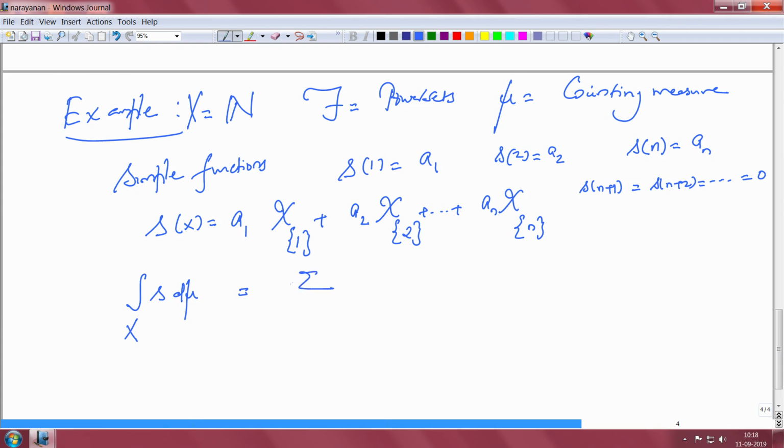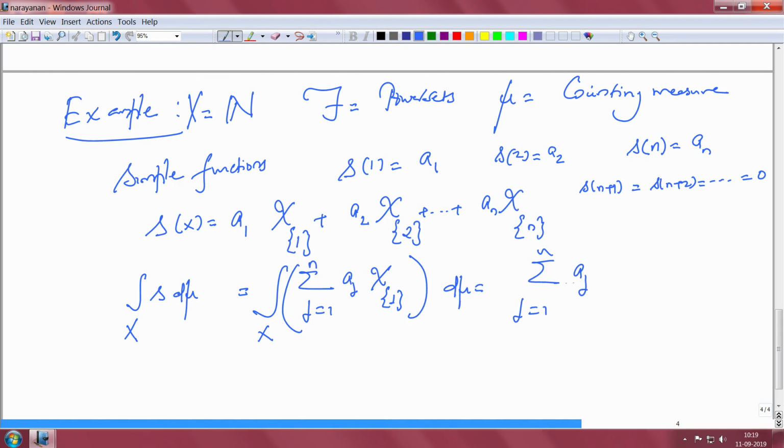I can write this as the integral over X of the function Aj times the indicator of {j}, d mu. By definition, this is summation j equal to 1 to n, you multiply Aj with the measure of the set. That is the measure of the singleton {j}, but the singleton has just one element, so the counting measure is simply 1.